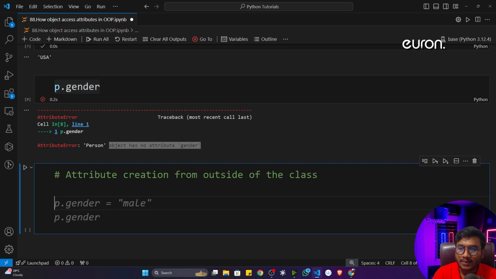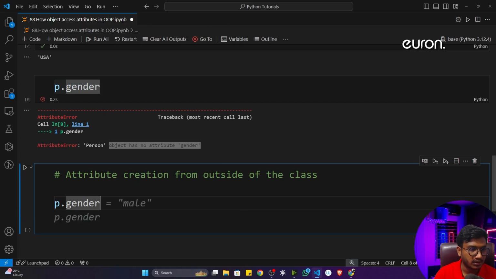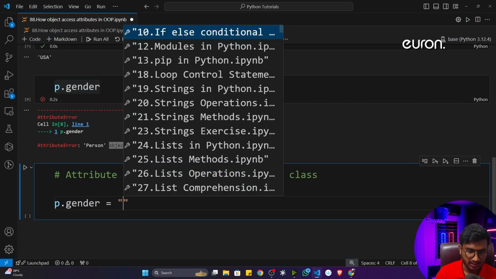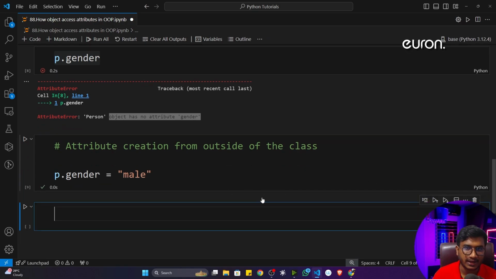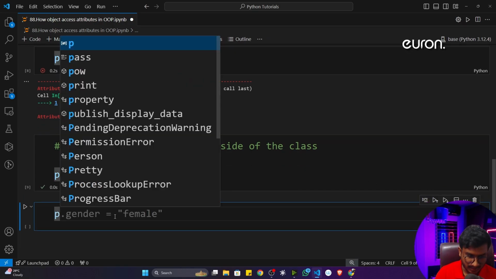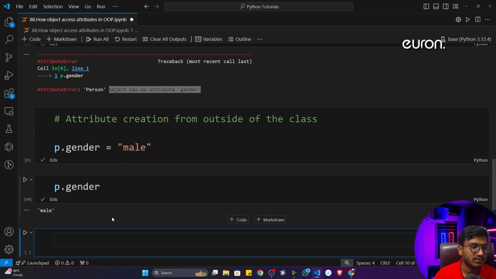Now see, inside Python OOP, we can do one amazing thing. Let me show you. If we write p dot gender is equal to, let's say, male. Now if I execute the program, what will happen? Just pause the video and let me know. If I execute the program, it will work fine. Now if I try to access this particular gender, it will give me male.